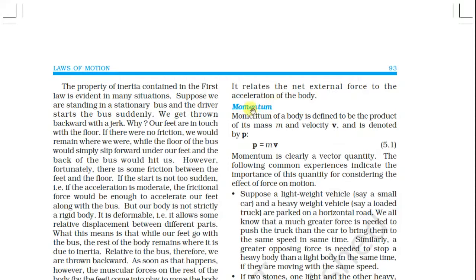See here, the momentum of a body is defined to be the product of its mass m and velocity v, and is denoted by p. So p is equal to m times v, where m is the mass of the object and v is the velocity of the object. Momentum is clearly a vector quantity. The following common experiences indicate the importance of this quantity for considering the effect of force on motion.